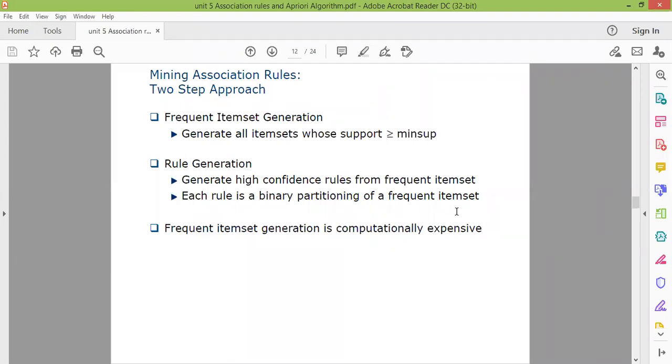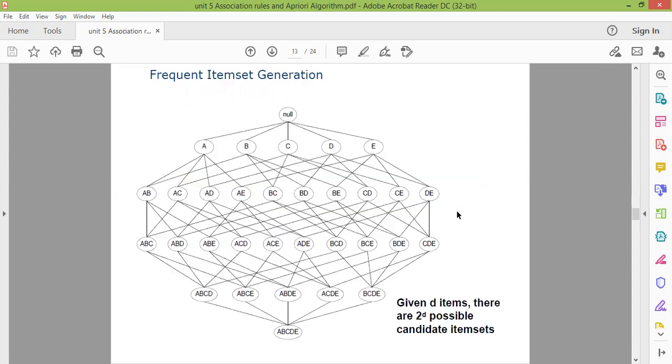Then for rule generation, generate the high confidence rules from the frequent item sets. Once you decide the frequent item sets, we can generate those rules which have a high confidence value. Each rule is a binary partitioning of the frequent item sets. Binary partition means you can divide and make a certain number of combinations. Frequent item set generation is computationally expensive.